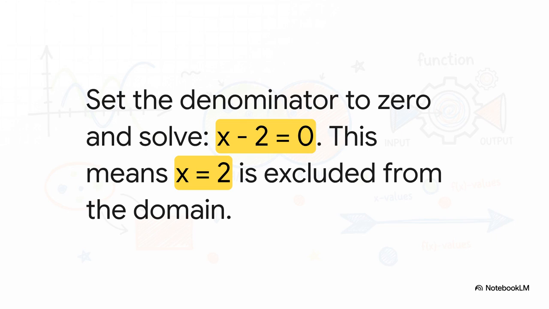We just take the whole denominator, in this case x minus 2, we set it equal to 0, and we solve for x. A little bit of algebra, and we find that if x equals 2, we get division by 0. That means the number 2 is banned. It is officially excluded from the domain. The machine can take any other number in the universe, just not 2.